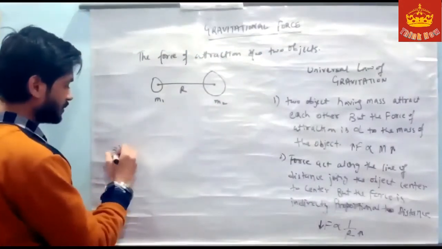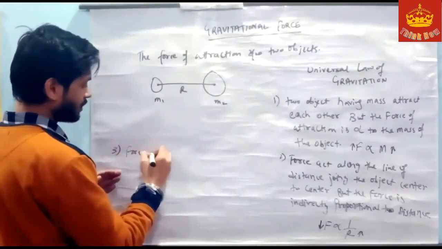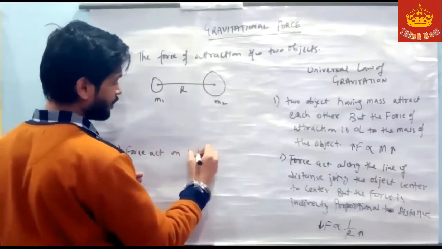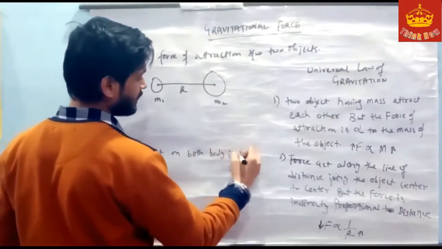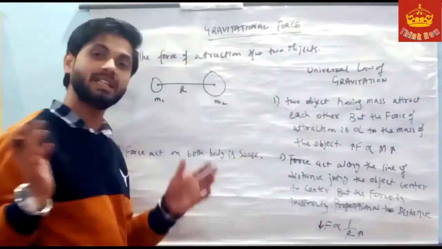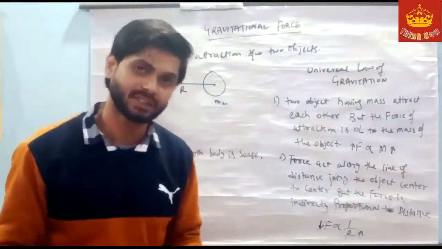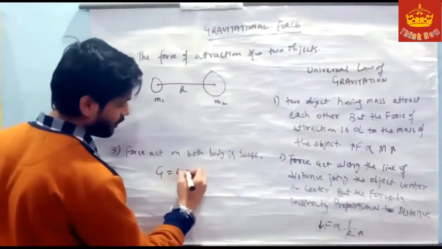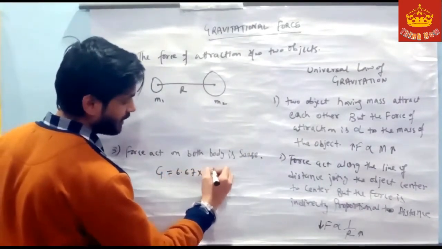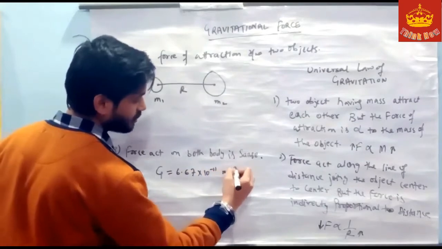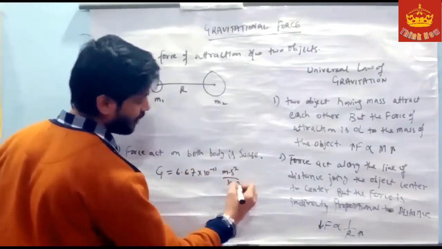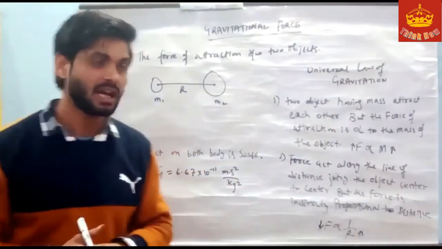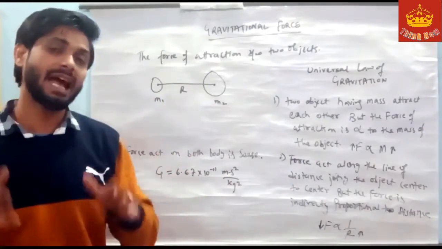And third, the force acting on both bodies is the same. So these are the universal laws of gravitation. We also have a universal gravitational constant, whose value is 6.67 times 10 to the power minus 11 meter squared per kg squared.